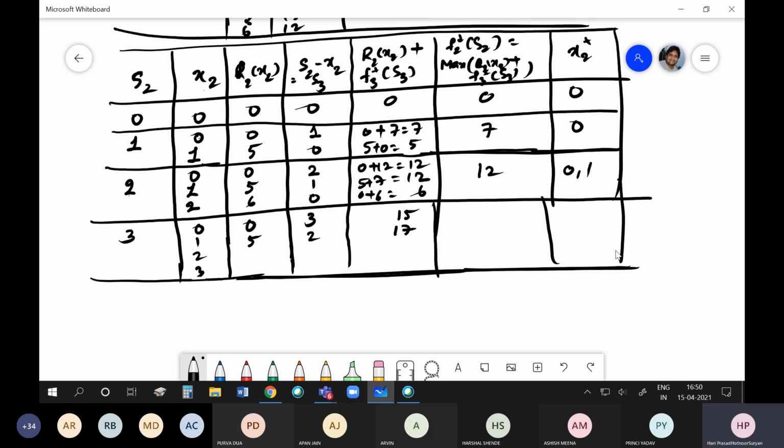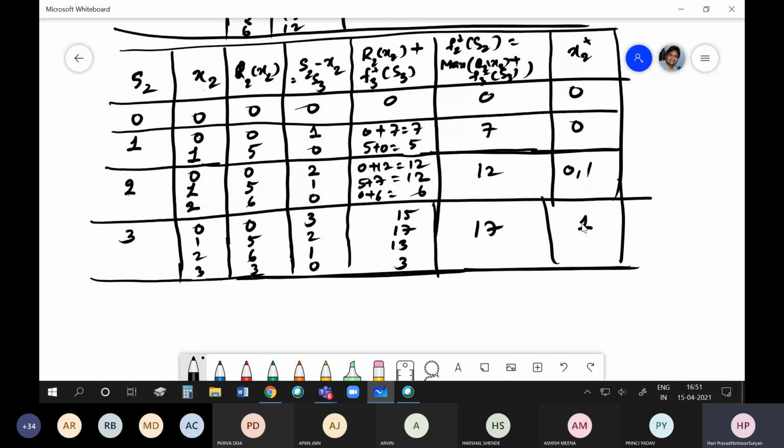I am just writing. Okay, so 6, 1, 7, 6, 1, 6, 1. Actually, it's not 7, it is 13. Okay, so then 3, 3, 0, 3. So maximum is 17. So the x2 star is 1.